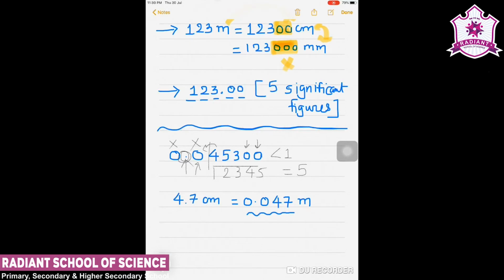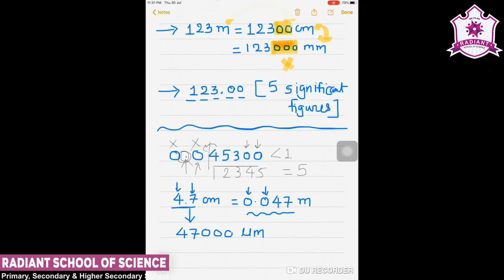So I can say it is 0.047 meter. Now another way I can write it is 47000, in terms of micrometer. So this is micrometer.